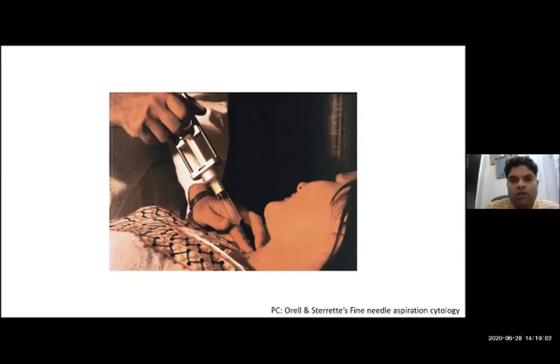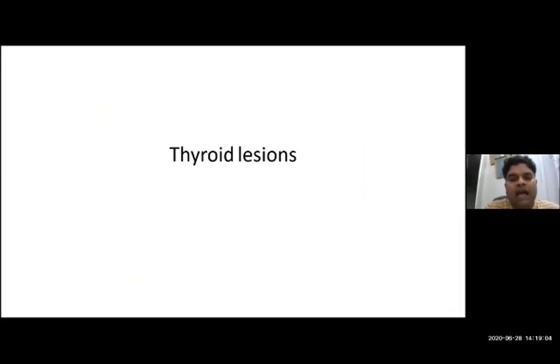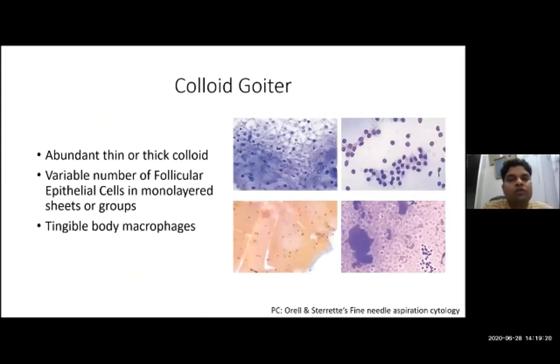Okay, so now moving to the thyroid lesions. We cannot discuss thyroid lesions in toto in a very small time, so we will discuss only a few important lesions from your point of view. The most common lesion of thyroid is colloid goiter. Goiter is a general term used for any swelling of the thyroid. And what is colloid goiter? Colloid goiter is simply the collection of colloid within the thyroid.